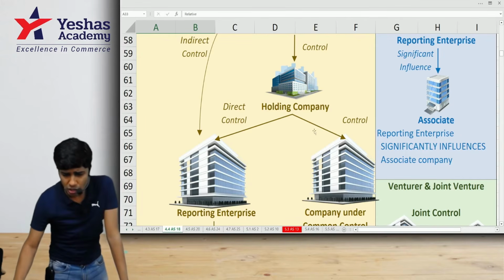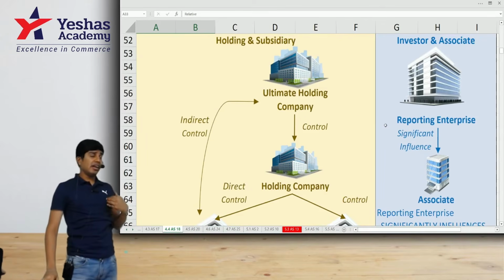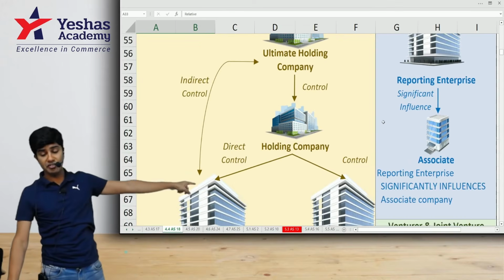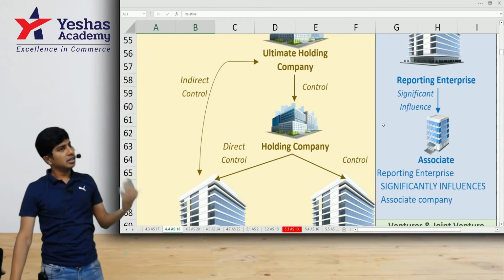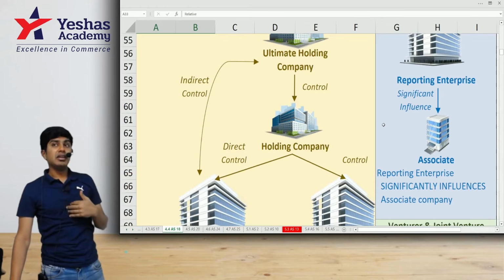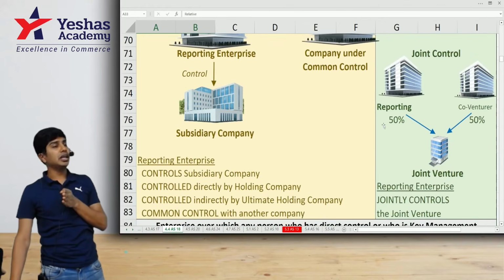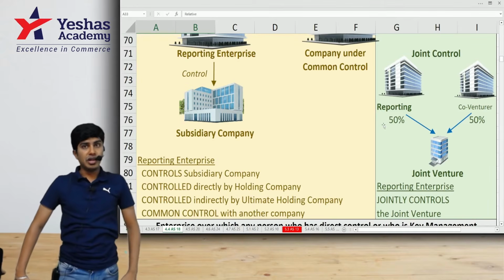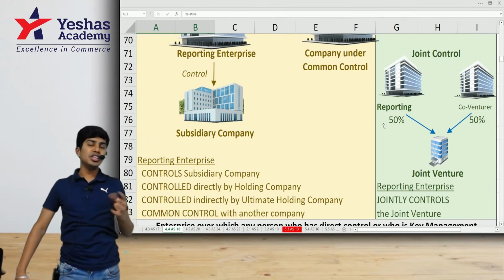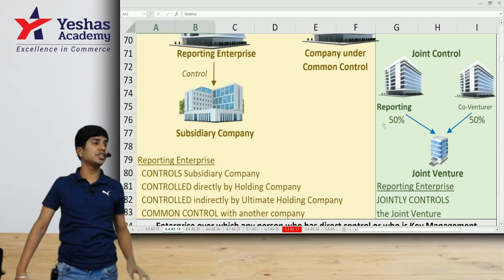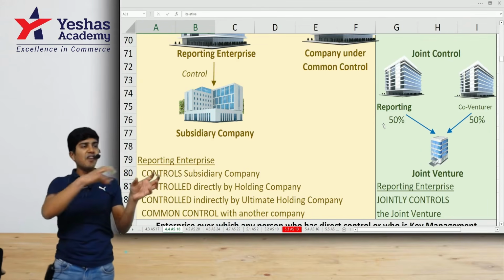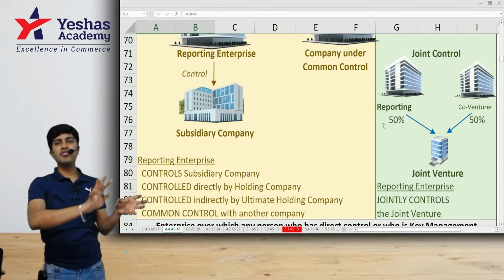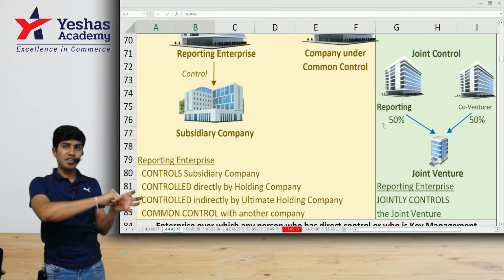Next one, let's talk about associate. I have invested 20% or more than 20% in a company. I have significant influence. That becomes my associate. That is my related party. And if I have exact 50% in a company, I don't have control over that company. I have only significant influence. However, whether I have joint control or not depends upon how the rest of the stake is held. There's a company in which I have 50%. Balance 50 is held by 5-6 people. Then I have only significant influence.